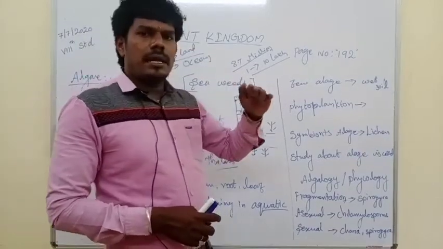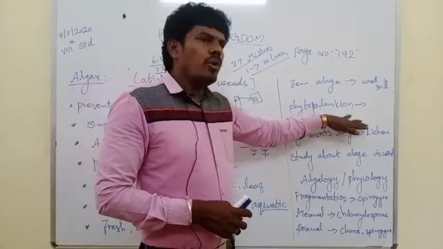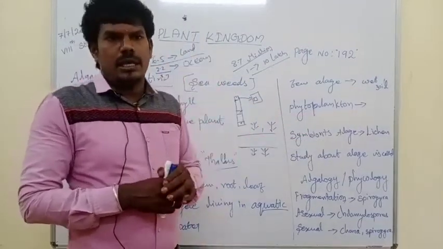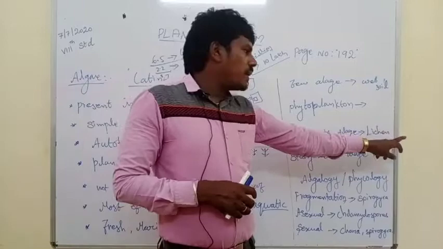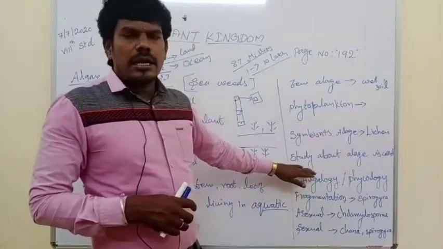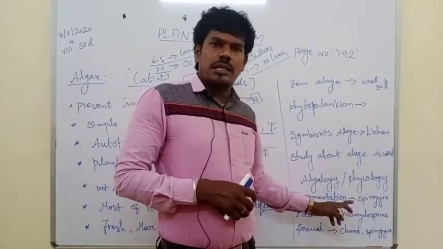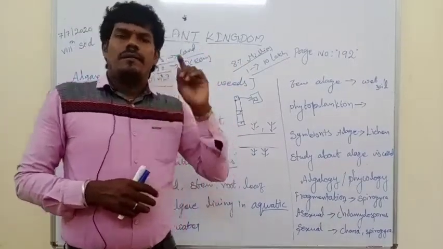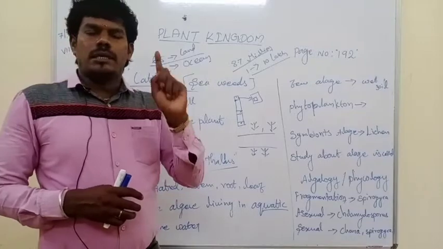That kind of algae is classified under phytoplankton. And some algae live in symbiotic conditions; a good example of symbiotic algae is lichen. The study of algae is called algology or phycology. Algae show three kinds of reproduction: vegetative propagation, asexual, and sexual.